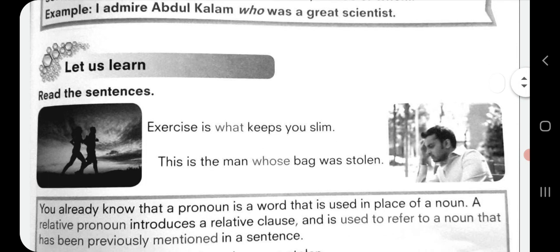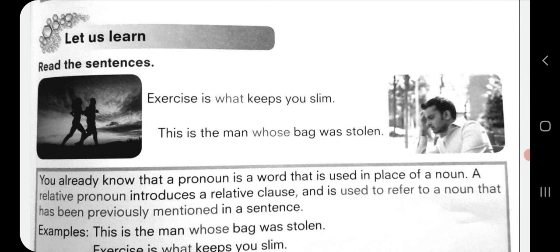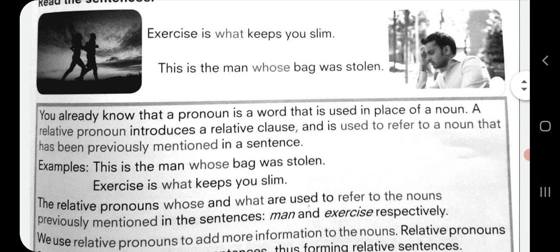Going to the next exercise, that is Let Us Learn. This is for your understanding. 2 examples are given here. Exercise is what keeps you slim. Second is, this is the man whose bag was stolen. Now the explanation for these sentences is given in the box.